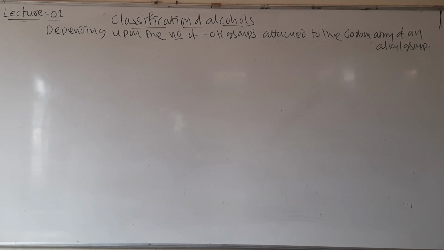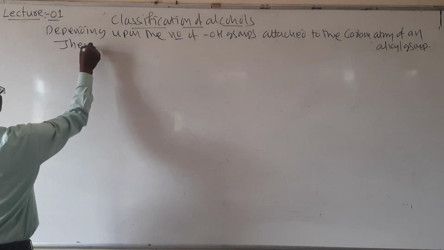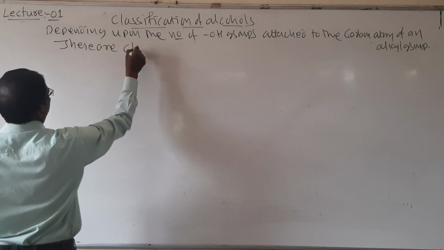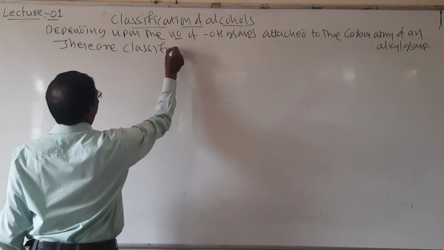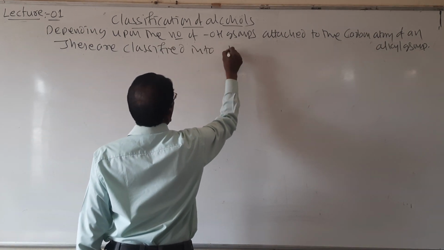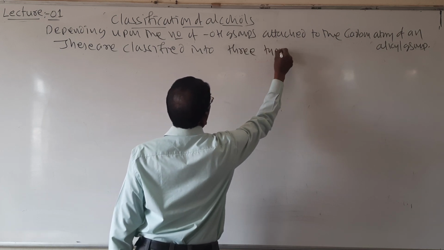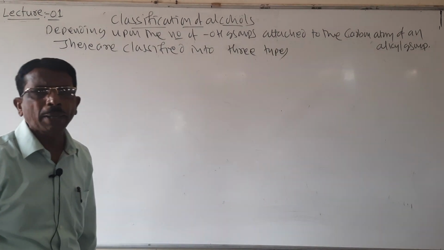Depending upon the number of OH groups attached to the carbon atom of an alkyl group, these are classified into 3 types.